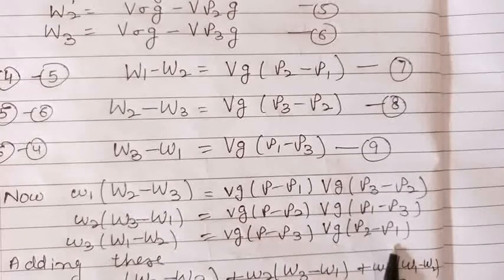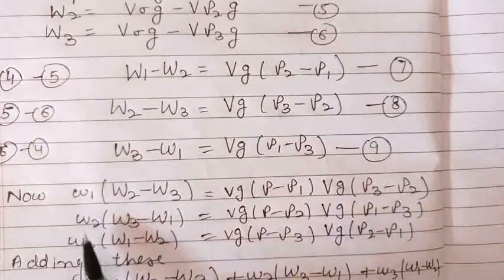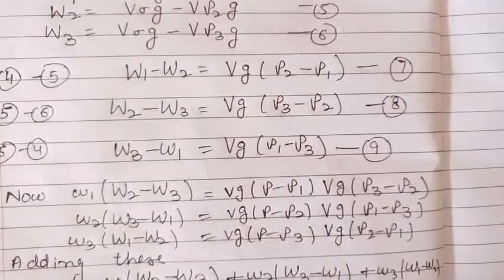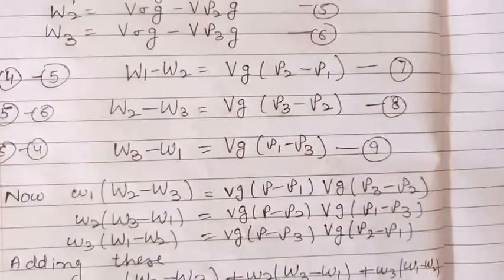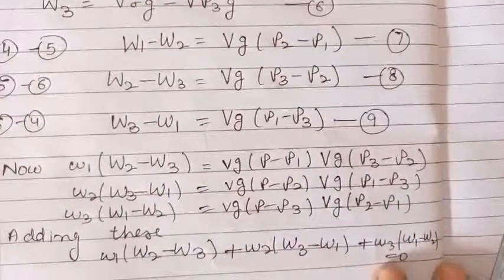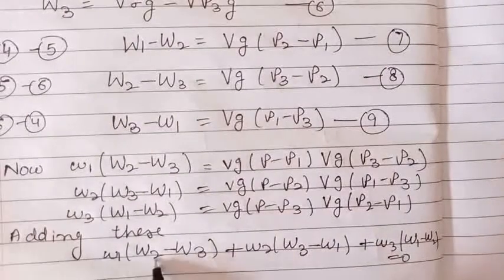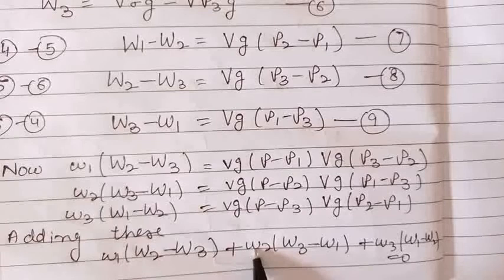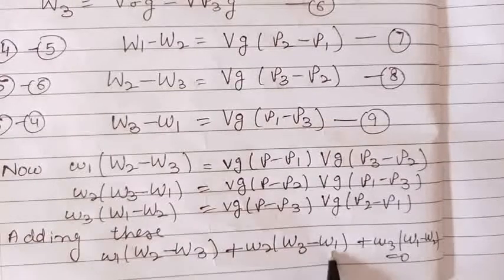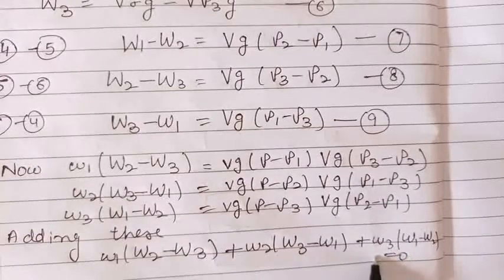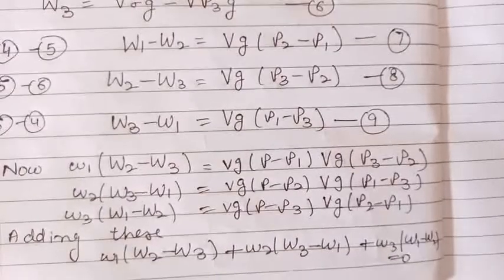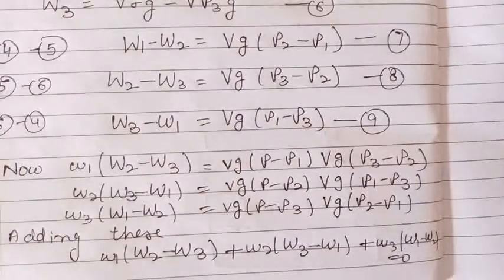Now, according to the requirement in our problem, we will add these three equations. So adding the three equations, you will get 0 on the right hand side. So we have proved W1 into (W2 minus W3) plus W2 into (W3 minus W1) plus W3 into (W1 minus W2) is equal to 0. So this completes this topic.